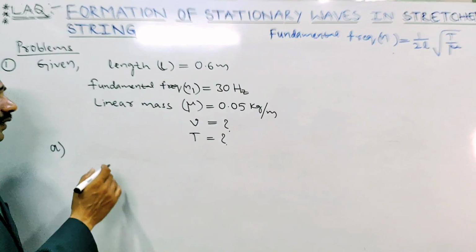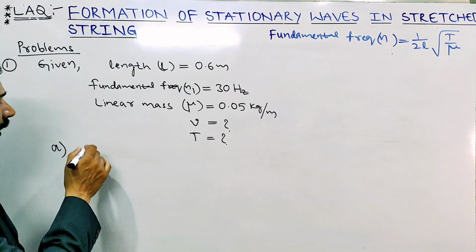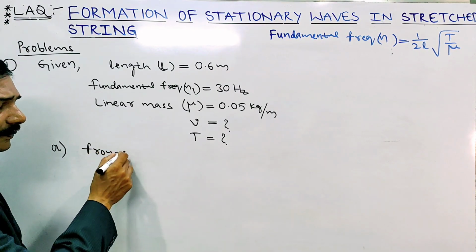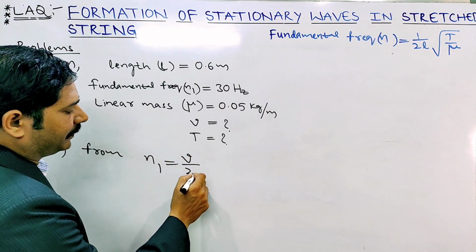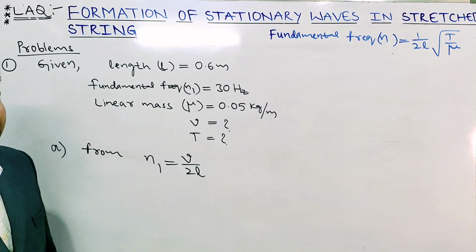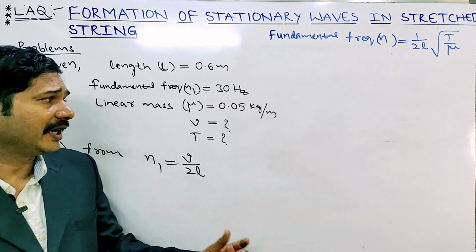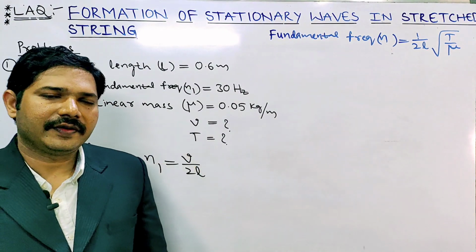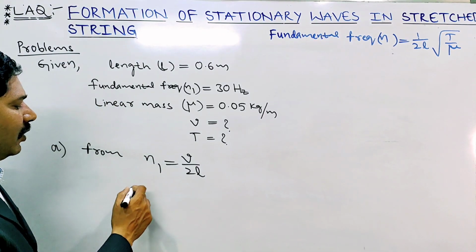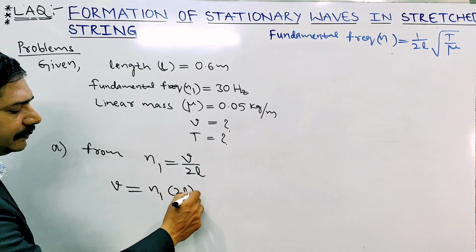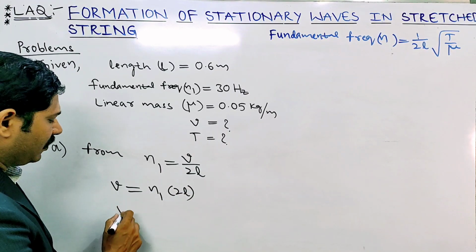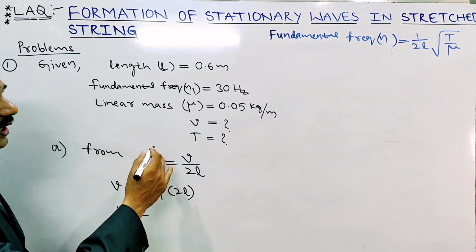First, we will find the velocity of the transverse wave. For a string, the fundamental frequency formula is N equals V by 2L, where V is the square root of T by mu. I am not substituting that, because we only have to calculate V from V by 2L. So V equals N1 into 2L.